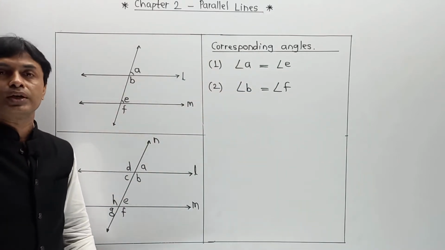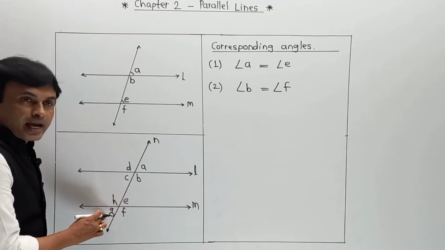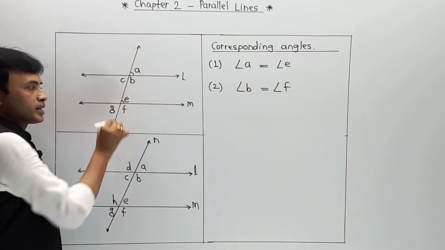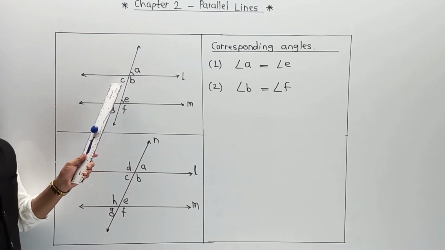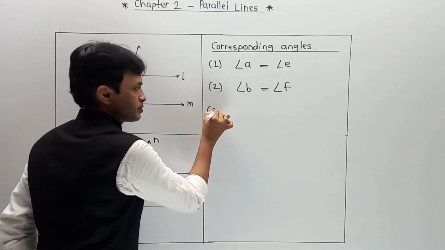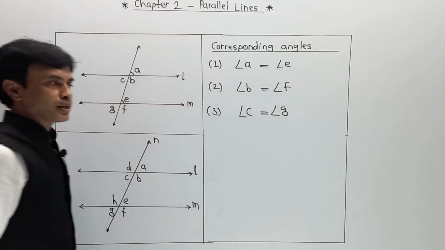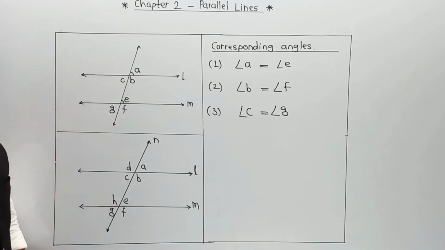Similarly, we come to the third pair, and the part is here: angle C and angle G. Again I am going to introduce angle C and angle G. Now angle C equal to angle G or angle G equal to angle C, and angle C and G are called corresponding angles of each other. So your third pair is angle C equal to angle G, and this is called the third pair of corresponding angles.